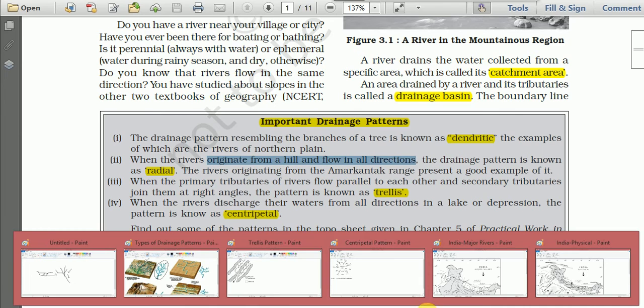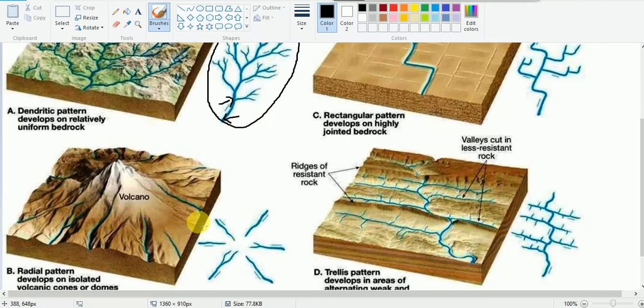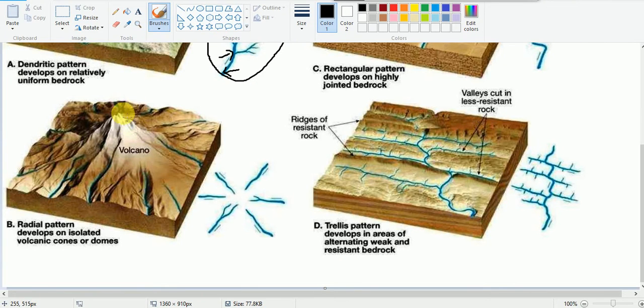See in this case, for example, here we have a volcano, a volcanic cone, or it may be a conical hill or a dome. And here many streams are flowing down in different directions.